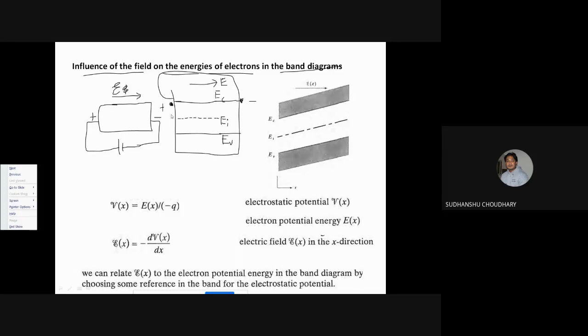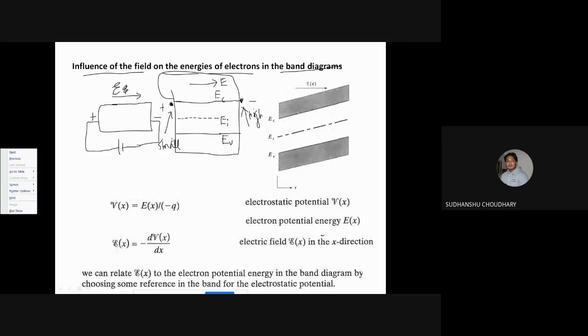So the potential energy of the electron will be small at this point, okay, and the potential energy of the electron will be high at this point. So the potential energy of the electron is high at this point, okay, and it is small at this point, okay, because the electric field is originating at this point and it is ending at this point. So the potential energy of the electron is very high at this point and small at this point.